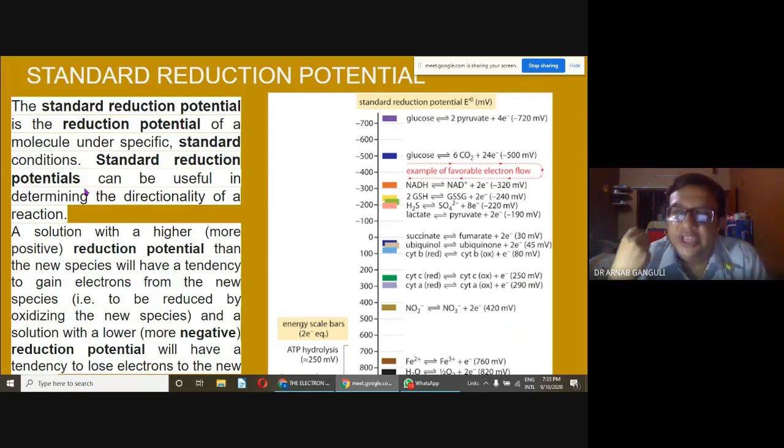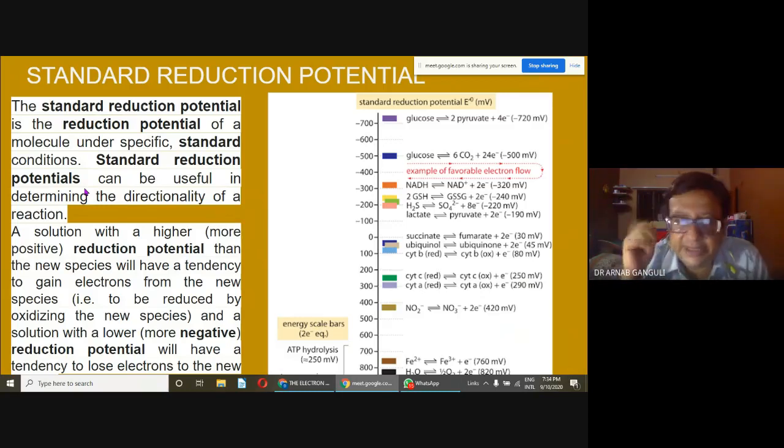But if B wants to give electrons, the tendency will always be to give the electrons. So the direction of the reaction can be either B to A or A to B, depending upon the reduction potential of A or B. If B has a higher, positive reduction potential, it will wish to keep its electron. It will try to pull electrons from A. So the reaction will always be in the direction of B to A.